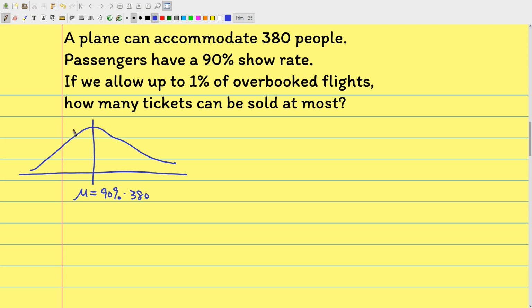We don't know, but there's another parameter we can think about. We call it sigma, the standard deviation. Now the average is mu.